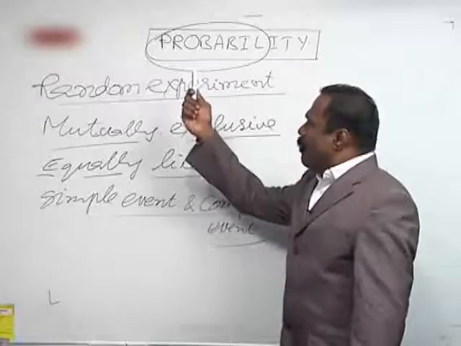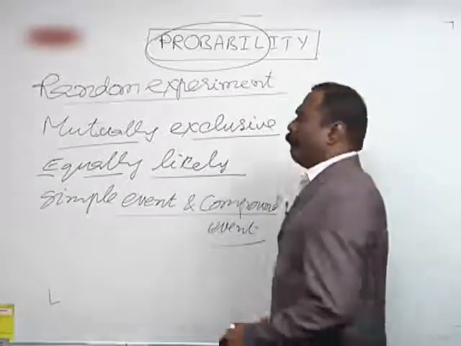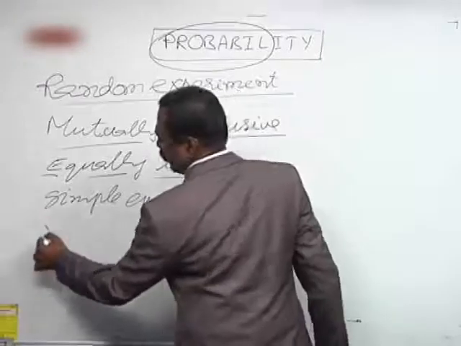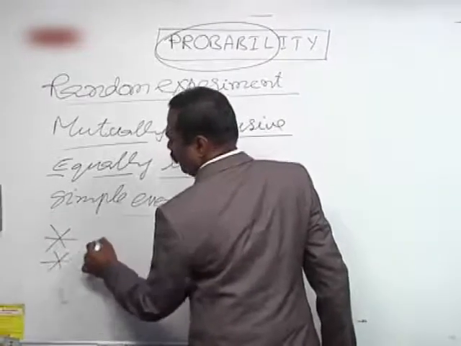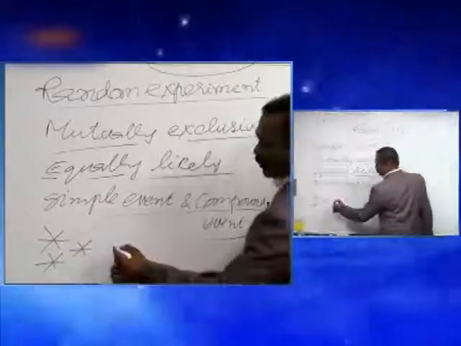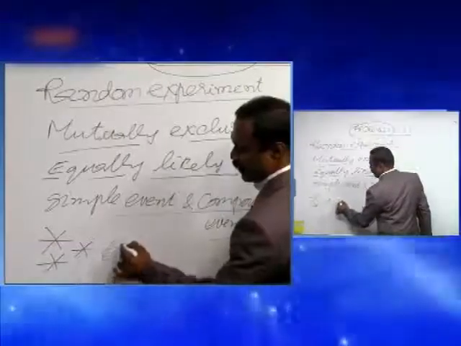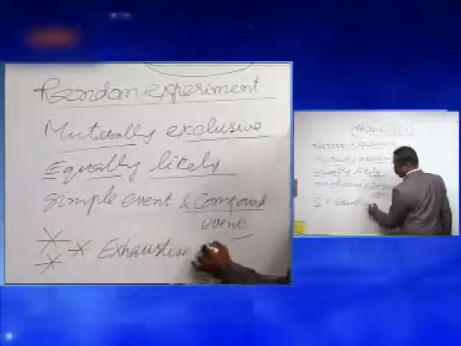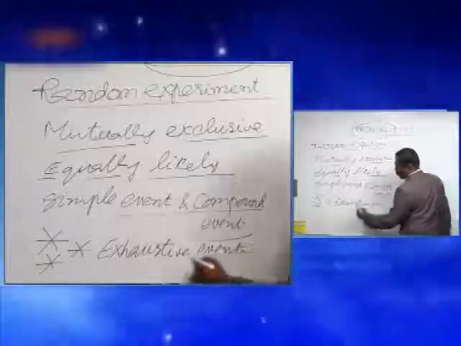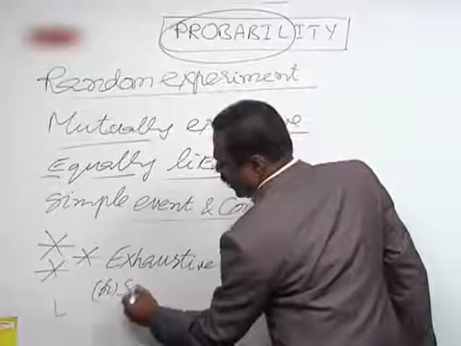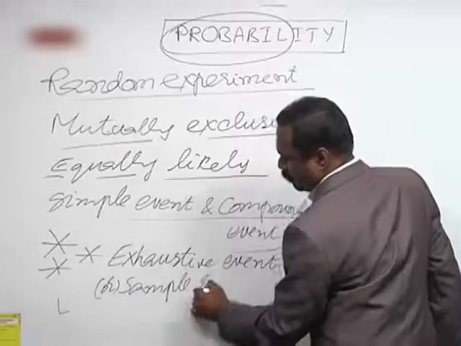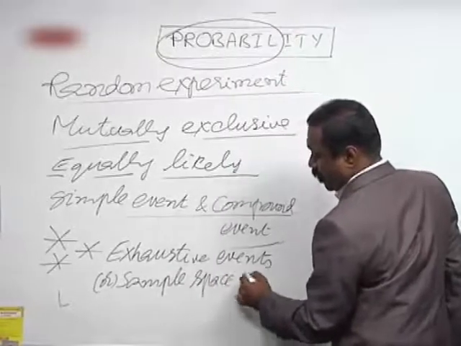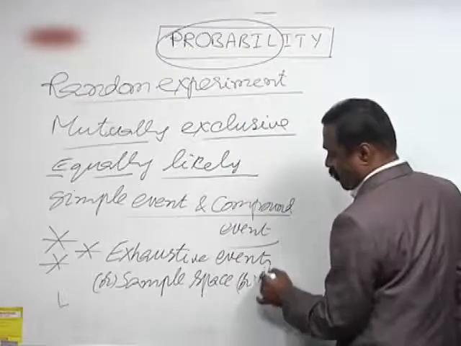Now, after knowing all these things, the very, very important and basic thing which you must know in probability is exhaustive events, or sample space, or simply total number of outcomes.